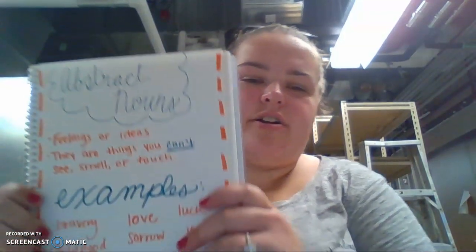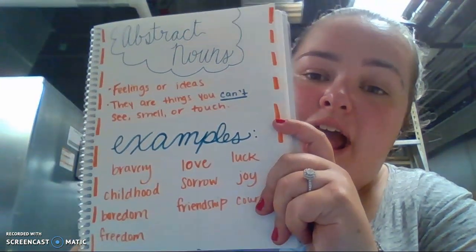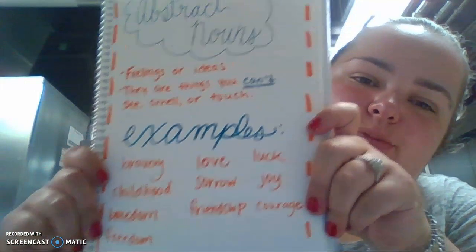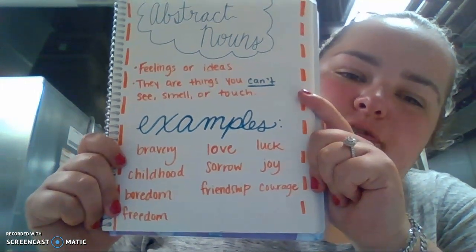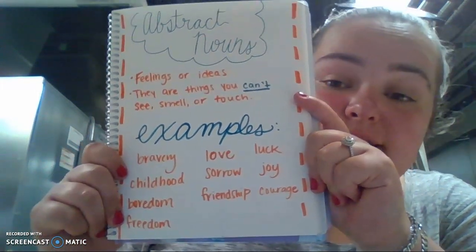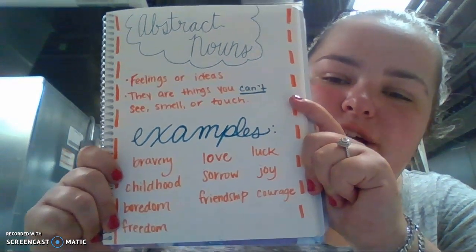All right, friends, so we are going to work on abstract nouns today. So we've previously talked about common nouns and proper nouns. These are called abstract nouns, okay? These are a little more confusing, right? So they are feelings or ideas that are things that you can't see, smell, or touch.